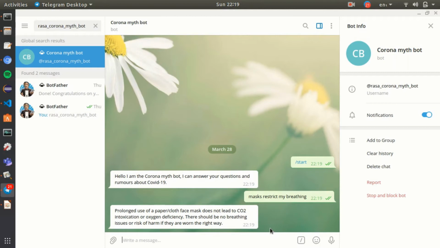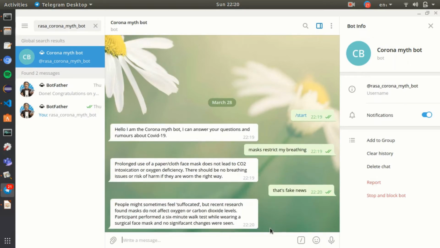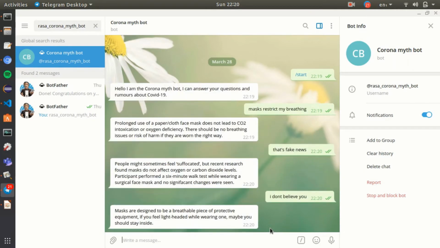So this is an appeal to try and convince me that this is not true. I could say that I disagree with this, and it should try a different appeal. There we go, it's tried an appeal there. Let's try another one: I don't believe you. See, it's tried a different appeal. I think that is an emotional appeal there.